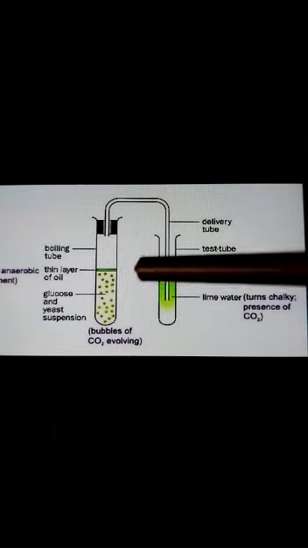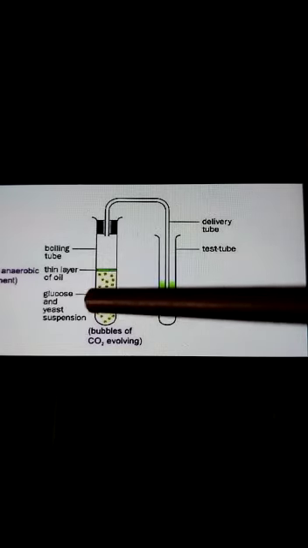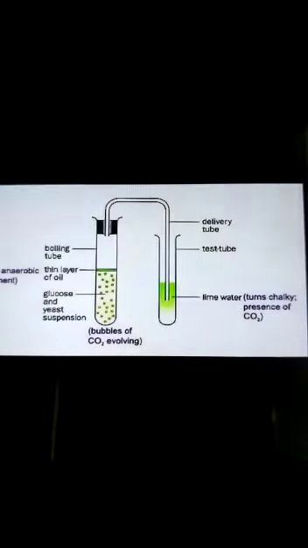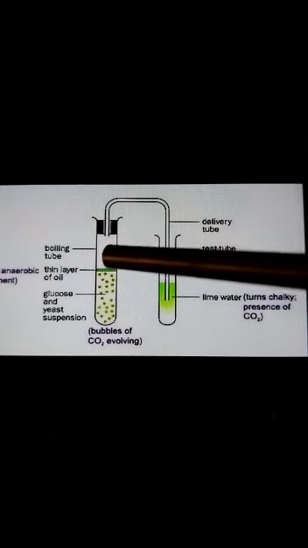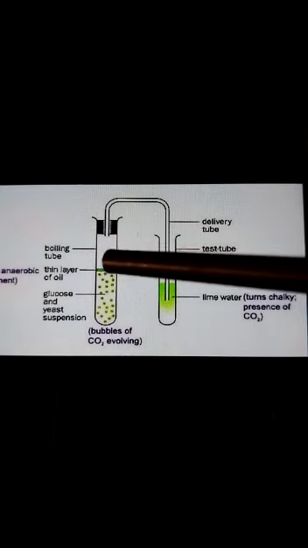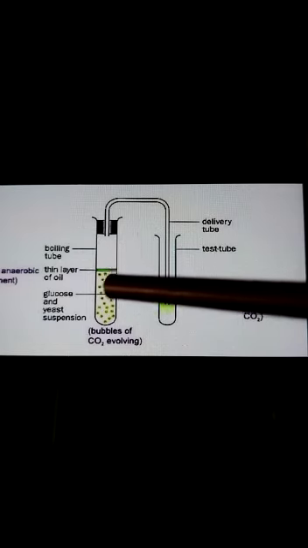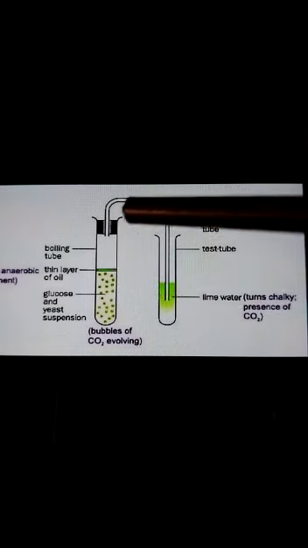In order to do the experiment, we will add glucose to yeast. Glucose means sugar solution is added to yeast. And in order not to release any gases from this, we add a thin layer of oil above the solution, so that nothing escapes from the tube.